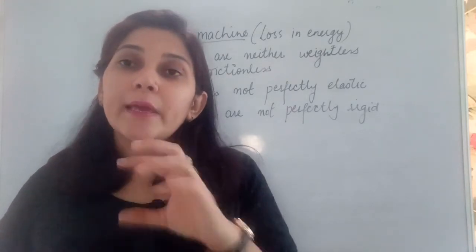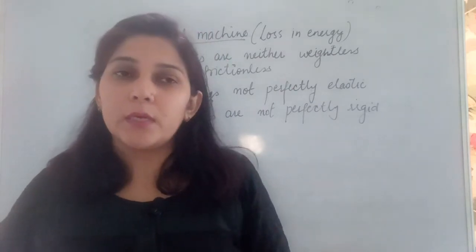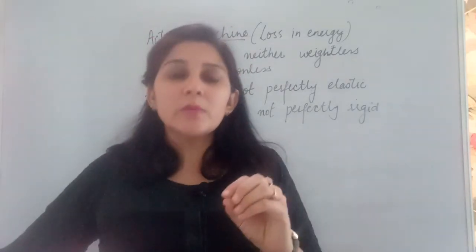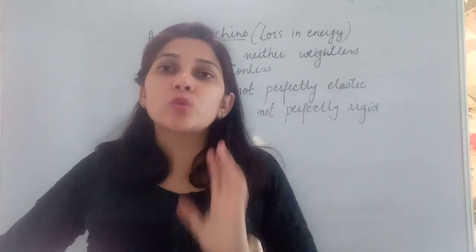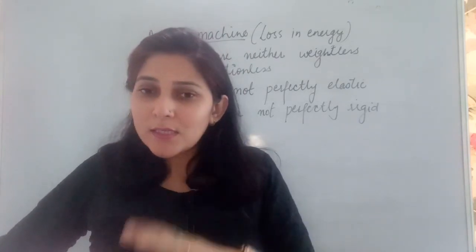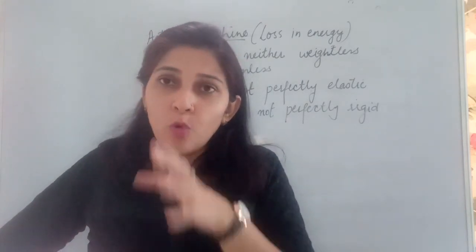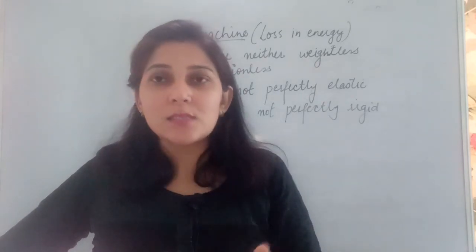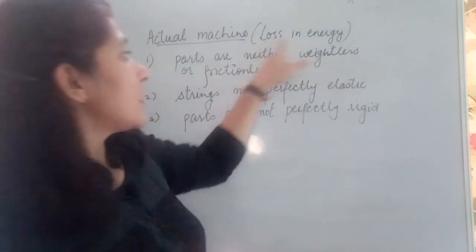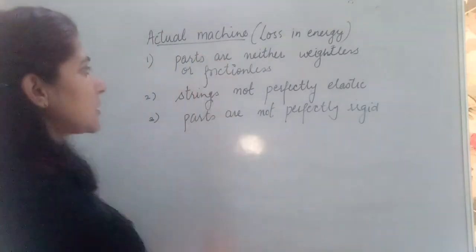But what about actual machines? Till now we have not any ideal machine over here in the world. All the machines on which we are working here, they are actual machines. Now why is there a difference between actual machine and ideal machine? Actual machines are those whose efficiency is less than 100%. Why is their efficiency less than 100%? Because there is a loss in energy. Why is there a loss in energy? Because of these three reasons.